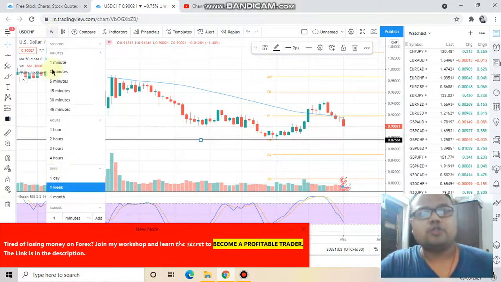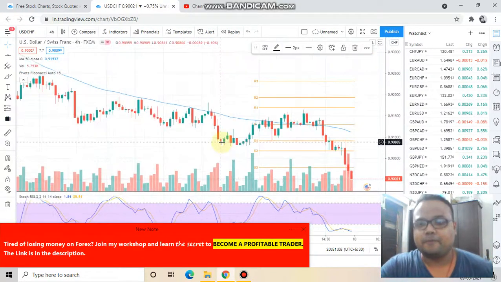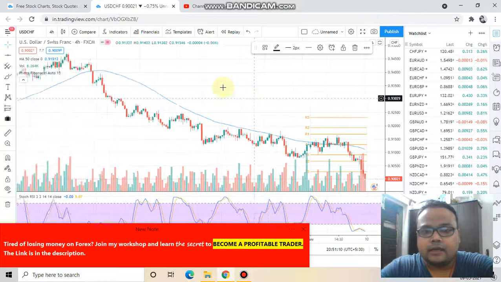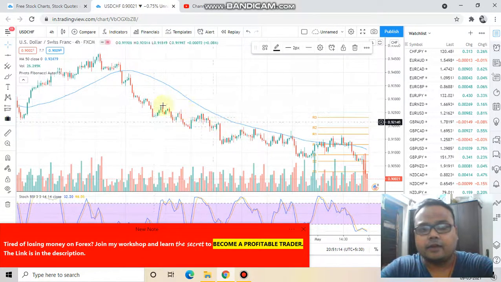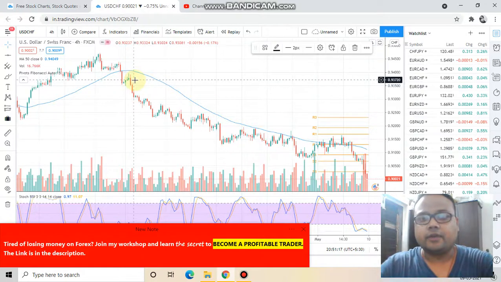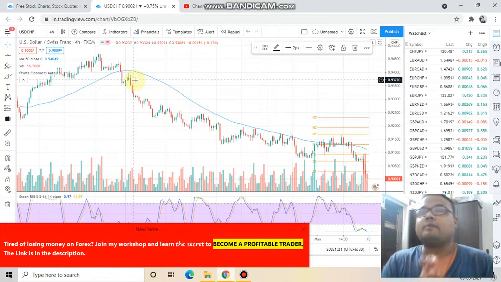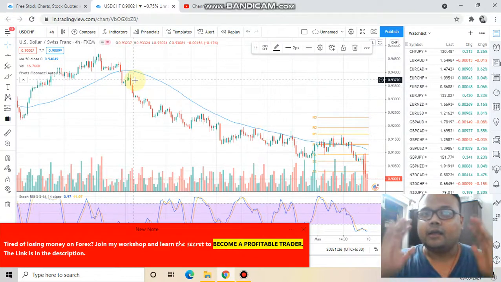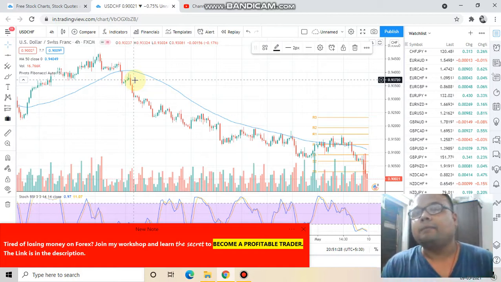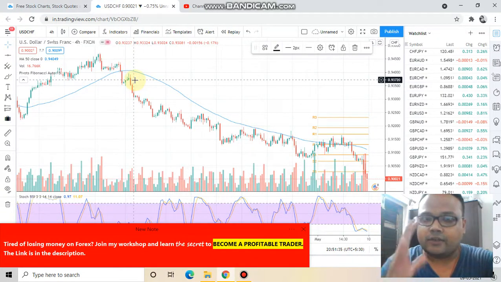Now let's switch to the 4 hours time frame, our beloved 4 hours time frame, and see. I have zoomed out the chart and you can see that the market is in serious downtrend. If you're planning to buy USD/CHF and thinking that the market has come down and will reverse now, then you may make money 1 or 2 times, but overall you will be in deep trouble. You will always be losing money. Always try to stay with the trend.